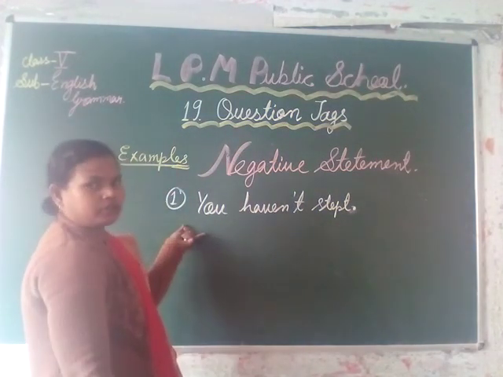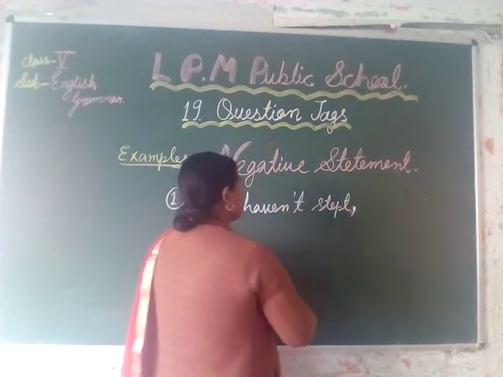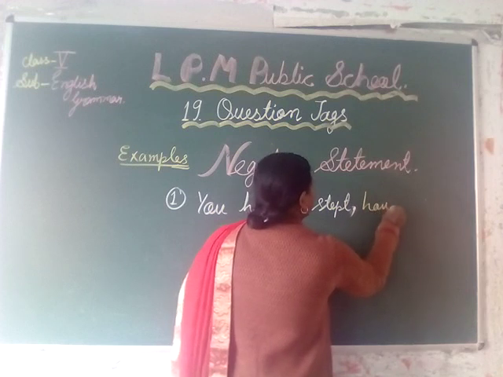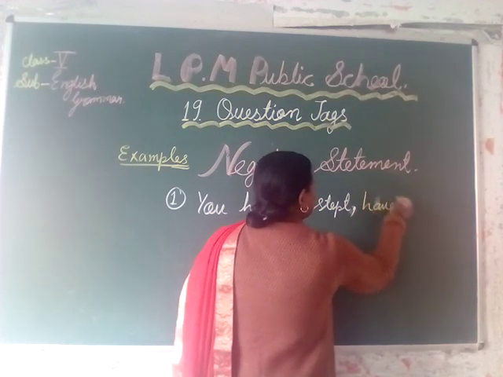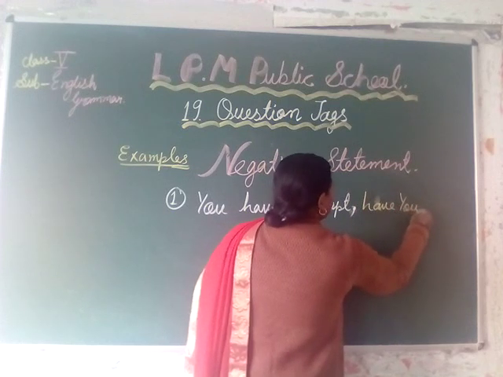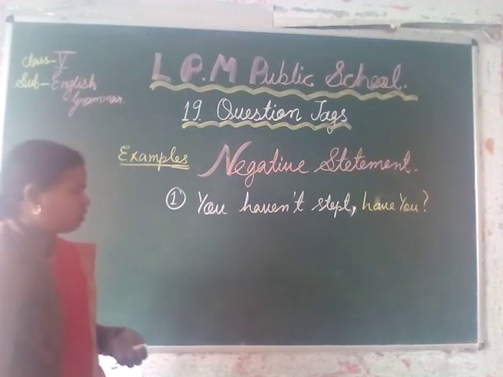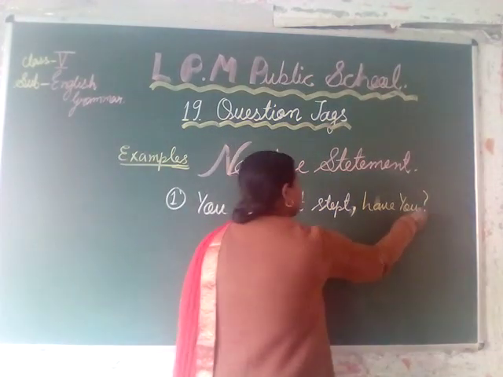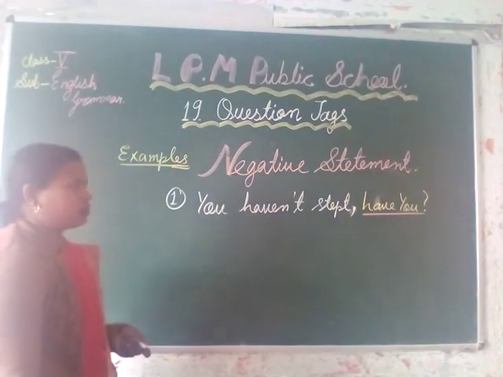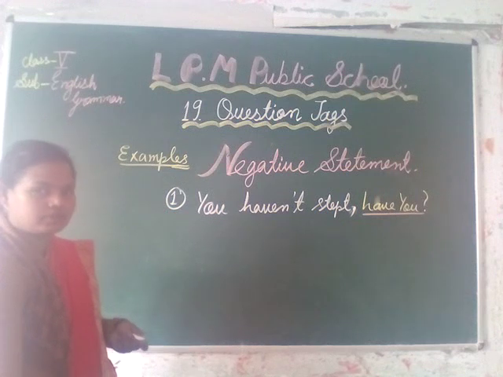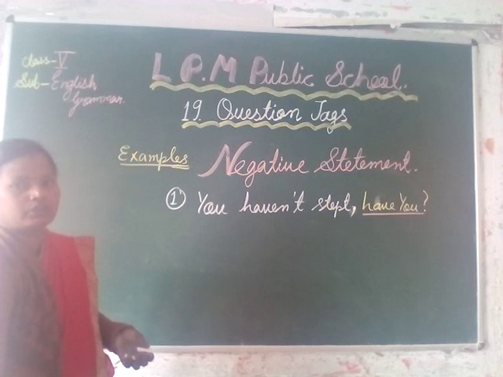If I want to make it a question tag, I just add here: have you? It becomes a positive tag. Here I added have you, which is a positive tag, and the whole sentence changed into interrogative form. In this way, a negative statement makes a positive question tag.